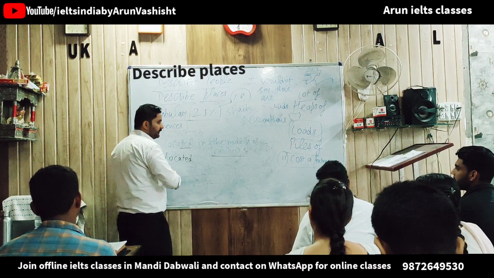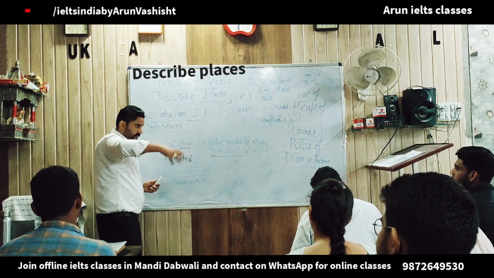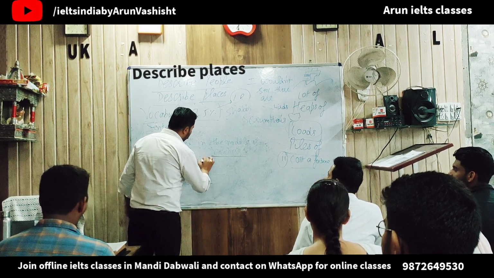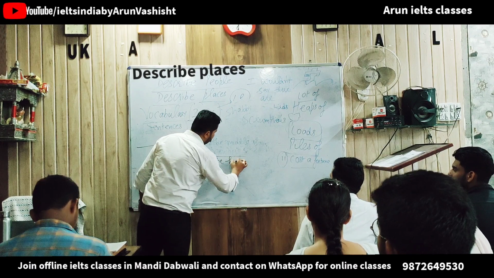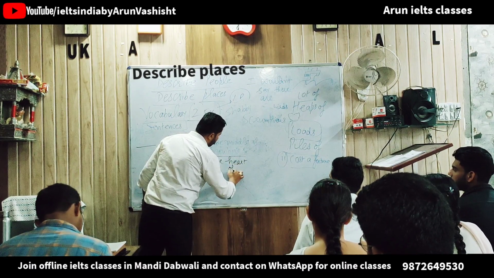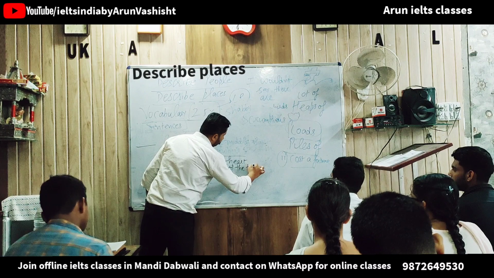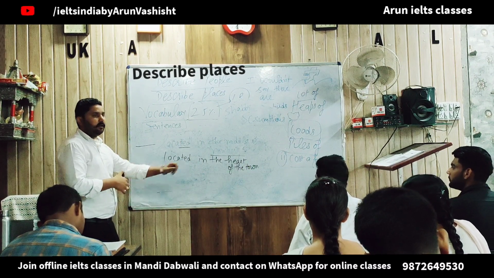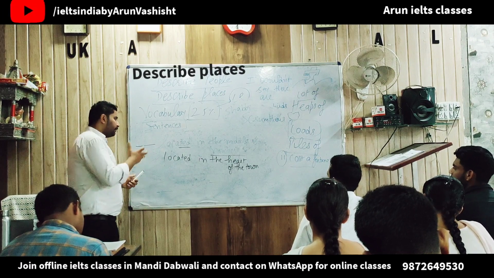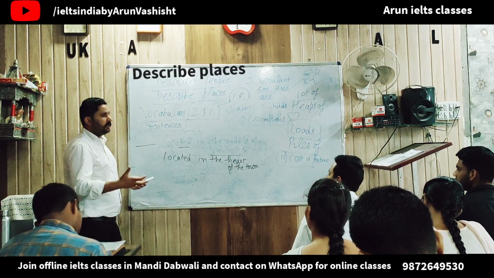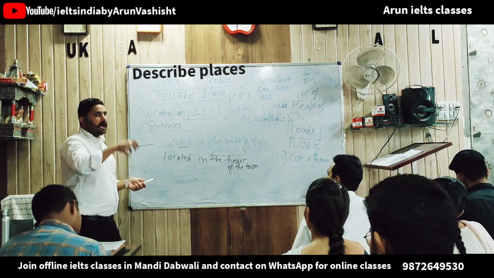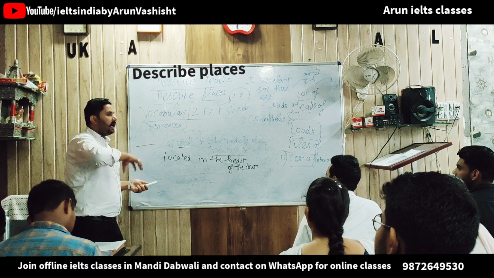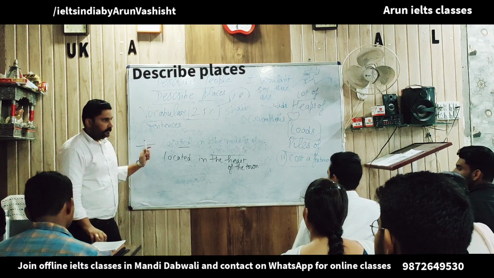Now if something is located in the center of the place, we can say located in the heart of the town. And we can also use something is located on the outskirts of our town. Located on the outskirts of dash. Is it clear?